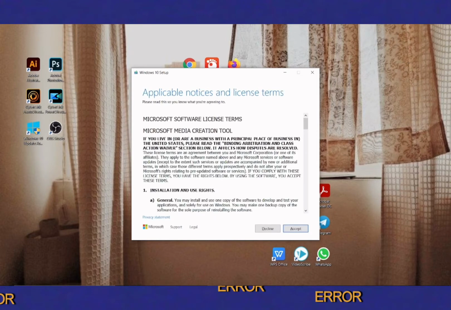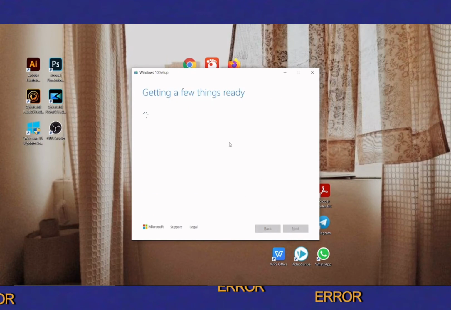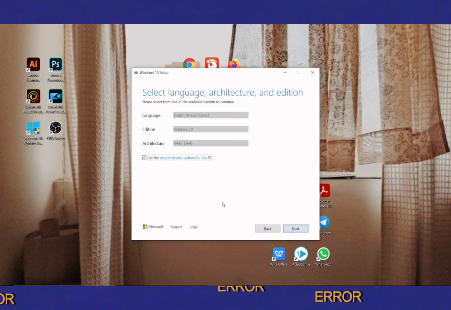Once this appeared, you need to choose and click accept. And then for what do you want to do, you need to choose create installation media and then click next.